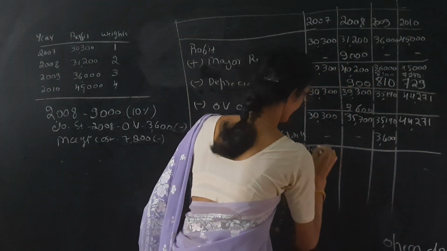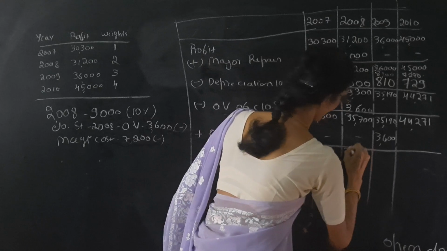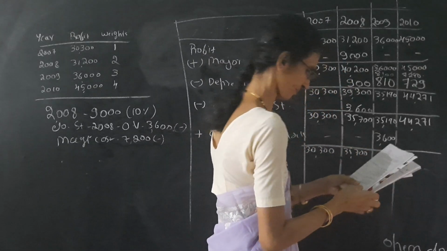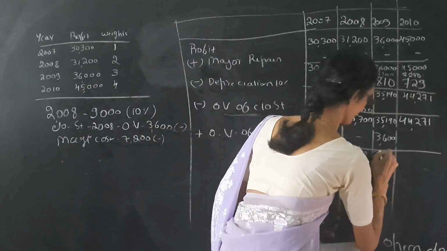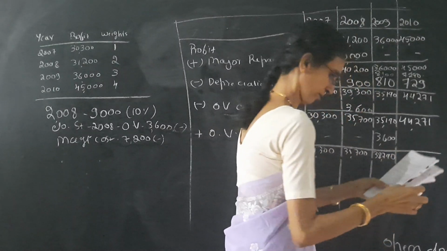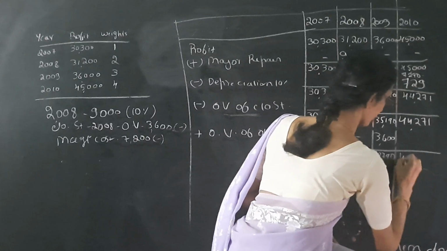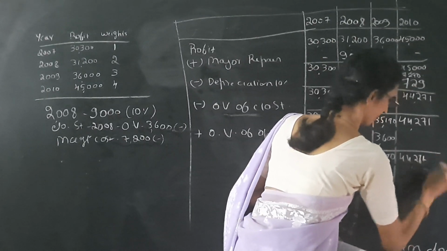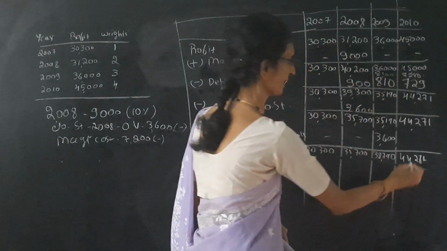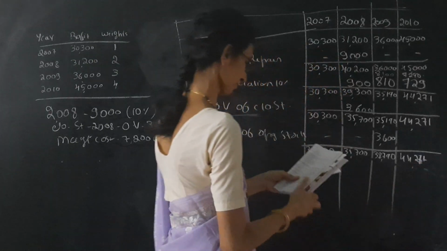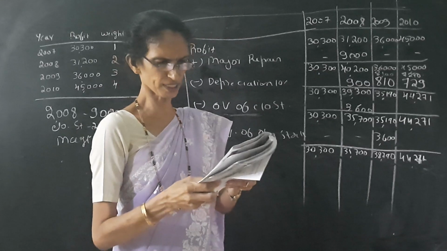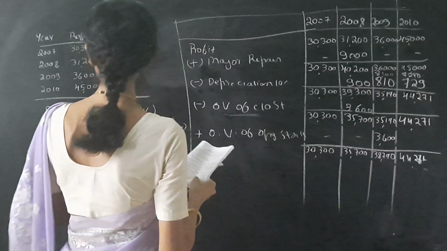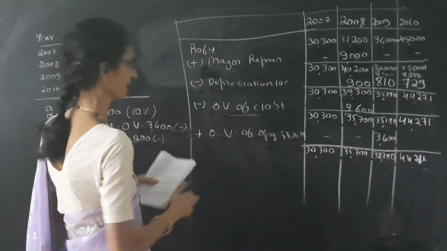Then we get 30,300, 35,700, 38,790. So last one is 44,271. Now overvaluation of closing and opening stock is over. The last one is we have to deduct the management cost.